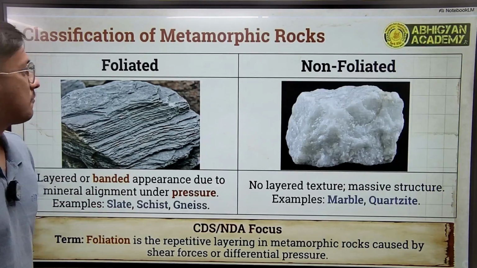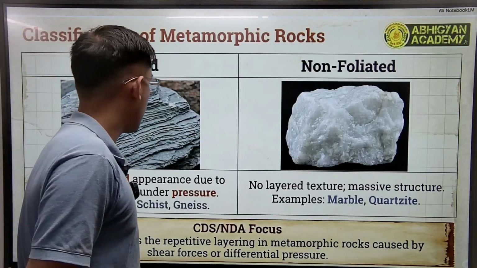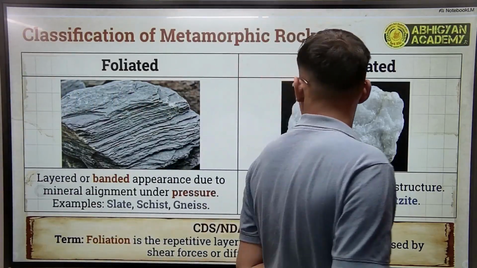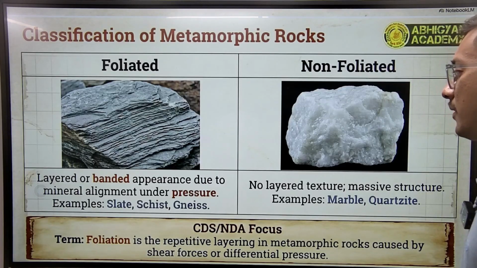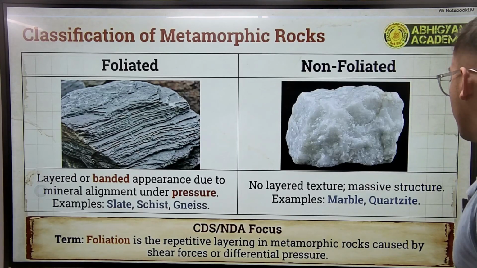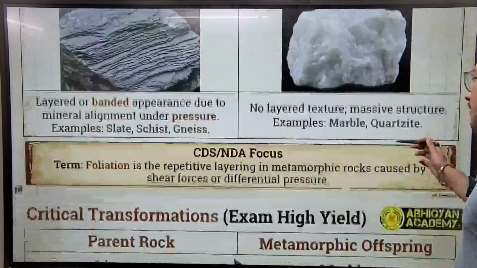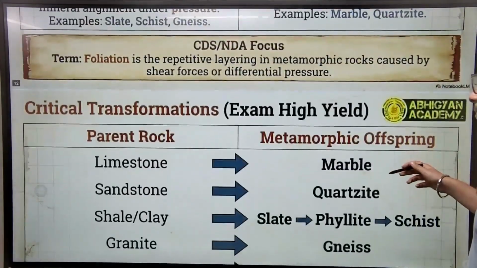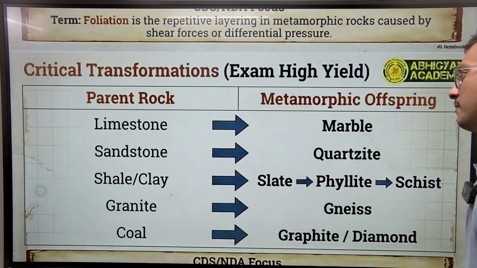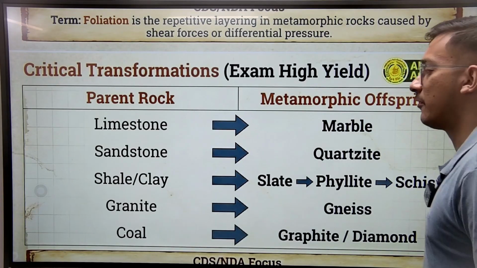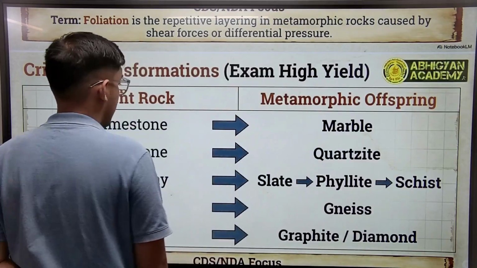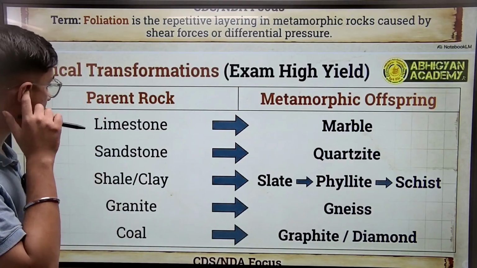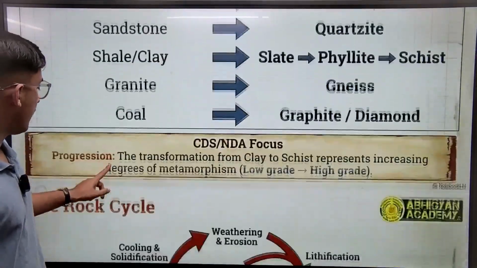Classification of metamorphic rocks: we have foliated and non-foliated. In foliated, there is a layered or banded appearance due to mineral alignment under pressure. Non-foliated has no layered texture and a massive structure, for example, marble and quartzite. So here are the parent rock and metamorphic offspring. From limestone, we have marble; sandstone becomes quartzite; shale becomes slate; granite becomes gneiss; and coal becomes graphite.